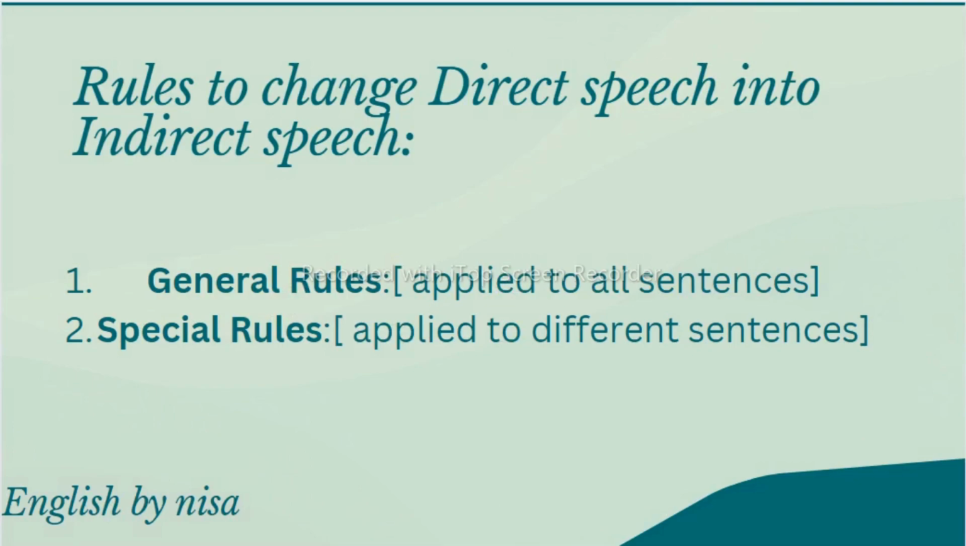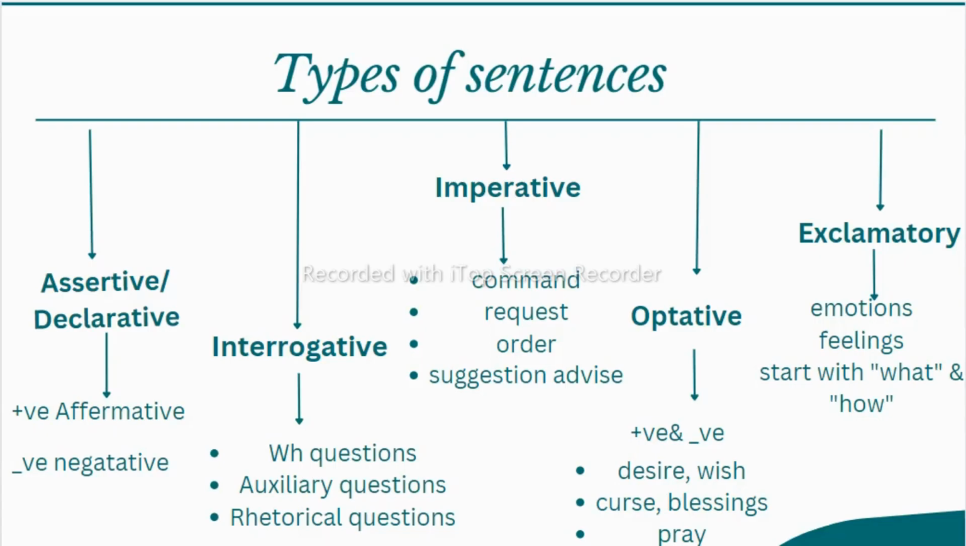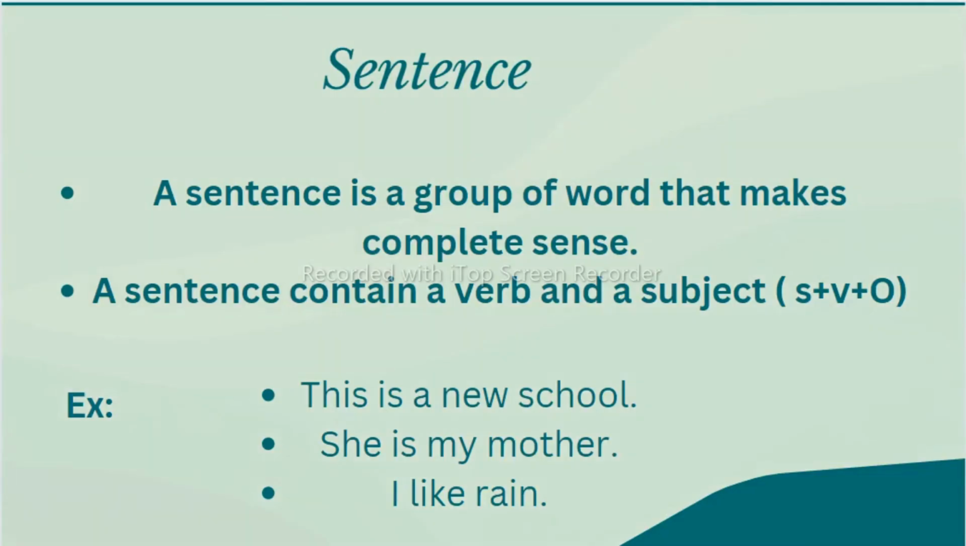So now let's see first of all the types of sentences. There are five types of sentences: declarative, interrogative, imperative, optative, and exclamatory sentences. But before seeing the types of sentences, let's see what a sentence is. When we communicate with each other, we express our thoughts and ideas through words that together make a complete sense. So what is a sentence? A sentence is a group of words that makes a complete sense.